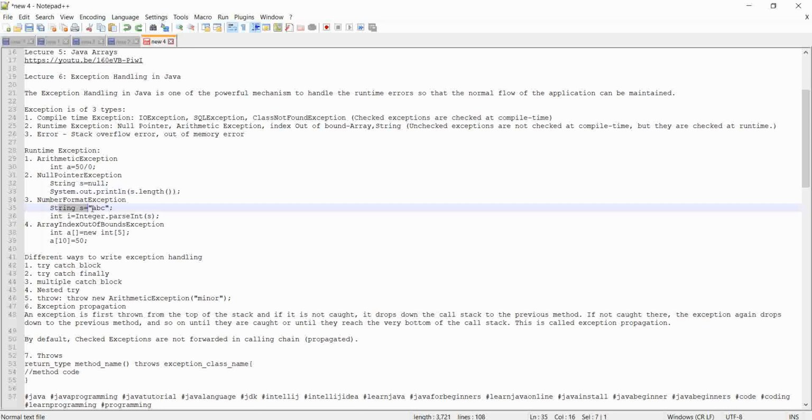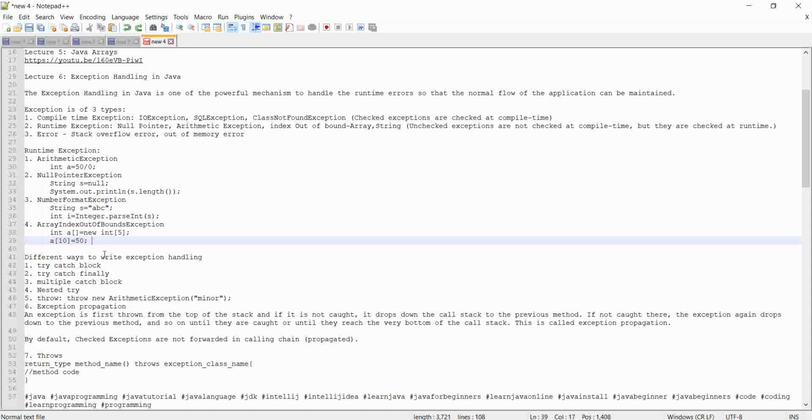Next, you have a string which is ABC. You're trying to convert it to integer. If the string contains 1, 2, 3, 11, 29, any number, then it can be converted to int. But if you're trying to convert ABC or a character or a string into integer, it will give you number format exception. Similarly, you have array index out of bound exception. You have declared an array of size 5, which is 0, 1, 2, 3, 4. You're trying to insert something at index 10. Index 10 is not available, so it will give you array index out of bound exception.